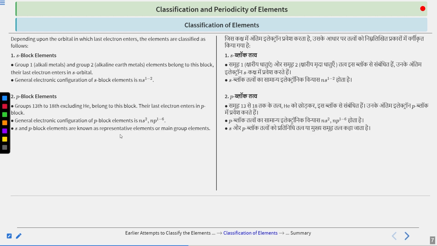Now s block and p block elements are also known as representative elements. This terminology is very important because it may be used sometime and you may get confused about what they are talking about. So you should be well aware that s and p block elements are also called representative elements or main group elements. If you have studied the periodic table, you must have heard the term main group element. By main group elements, we mean that all the s block and p block elements fall under this group.